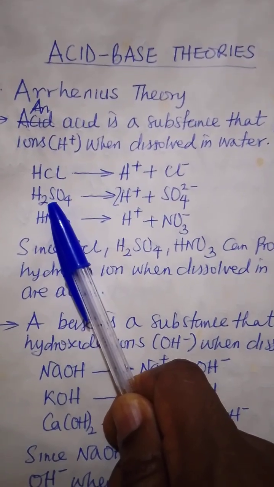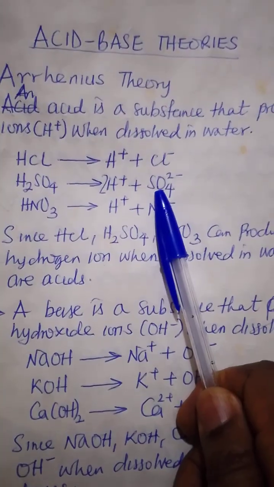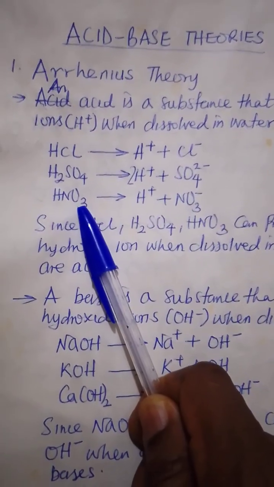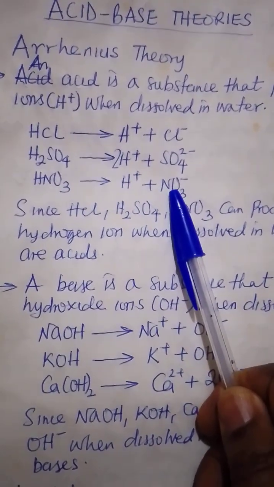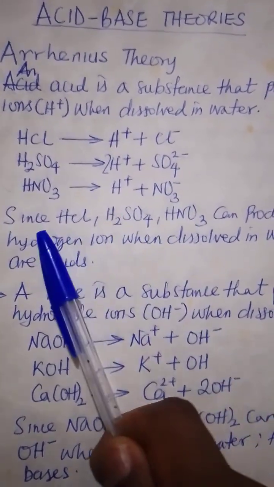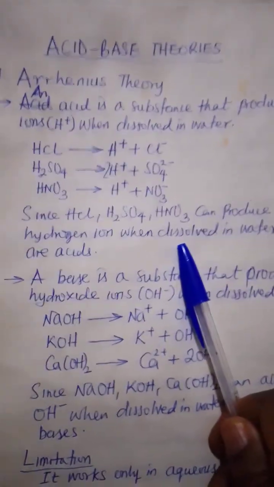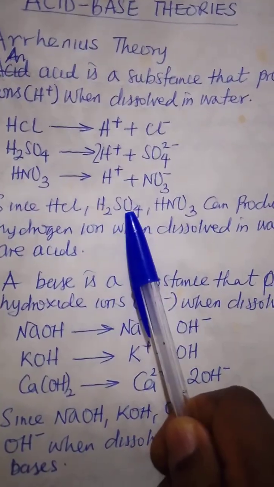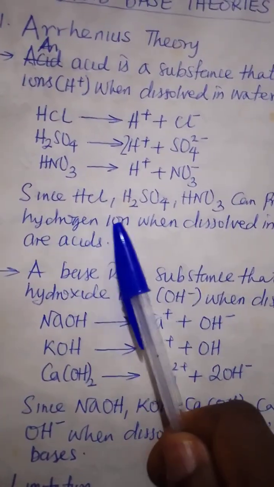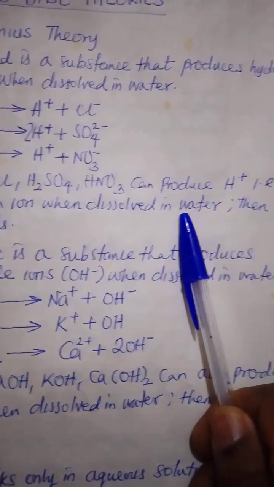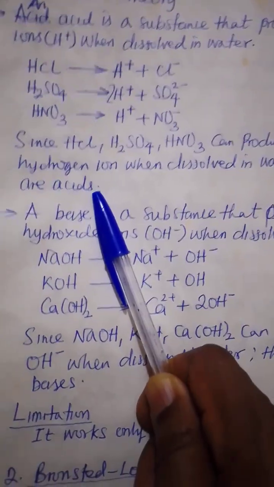If tetraoxosulfate 6 acid, H2SO4, is dissolved in water, it will give you H plus and SO4 2 minus. If trioxonitrate 5 acid is dissolved in water, it will give you H plus and NO3 minus. Since each of the acids, HCl, H2SO4, HNO3, can produce hydrogen ion, H plus, when dissolved in water, then they are acids.